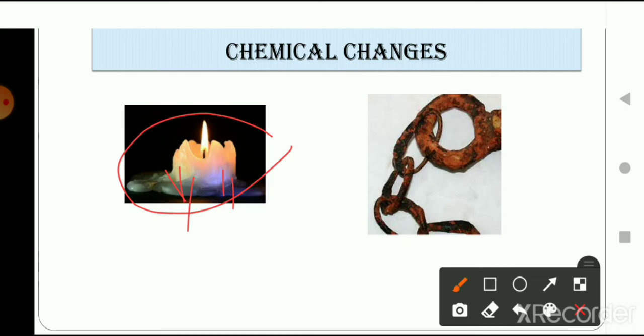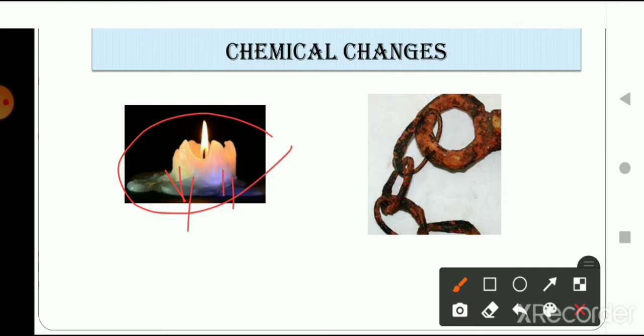It is an example where you can say the shape of the candle is changing, the shape of the wax is changing, right? It is an example of physical change. And along with the physical change, the major change that is happening is the burning of wax, which will produce carbon dioxide and water. It is an example of chemical change.